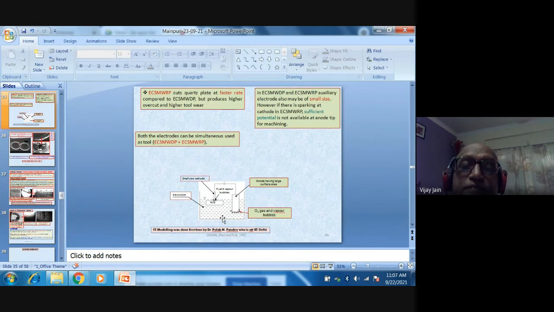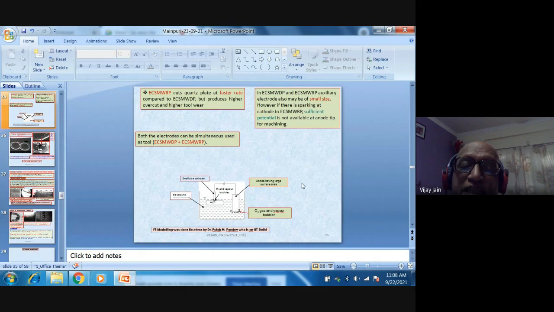Now, if we place a workpiece over here and we take a very small cathode, then potential gradient will be very large and bubbles are generated at the cathode. I am not talking about the full covering or full layer because that is a different theory which has been proposed. But what I am talking about is the valve theory which Dr. Pulak Mohan Pandey proposed, that across the bubble, this bubble is nothing but hydrogen gas. When high potential gradient is there, the discharge takes place. That means sparking takes place.